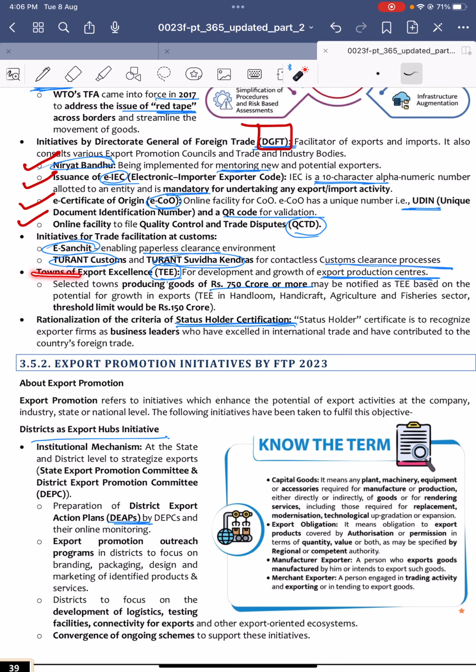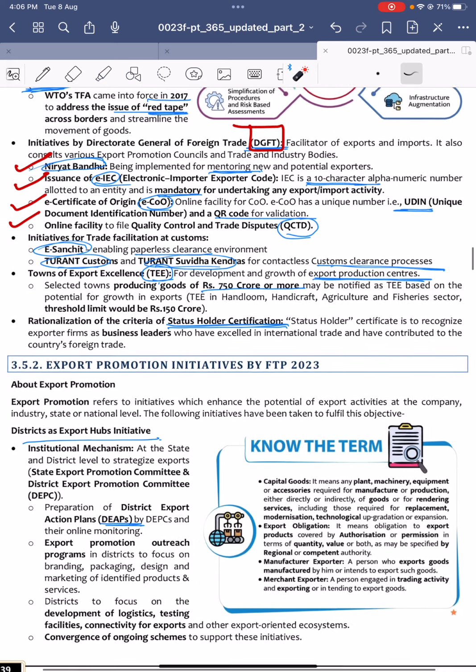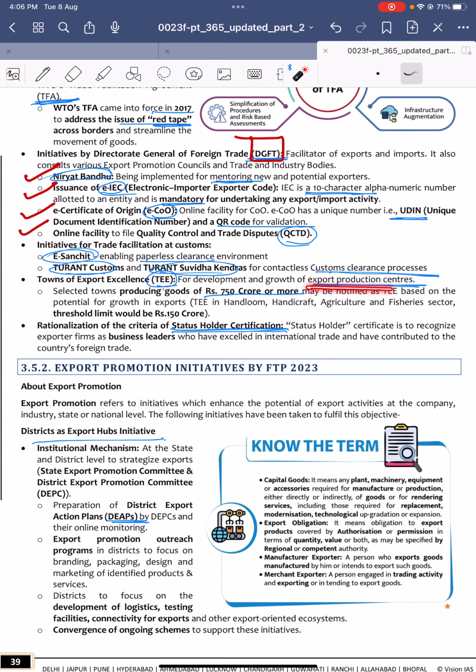Next, Towns of Export Excellence, TEE. Towns of Export Excellence are for development and growth of export production centers, and selected towns producing exports of 750 crore and more can be notified as a TEE.